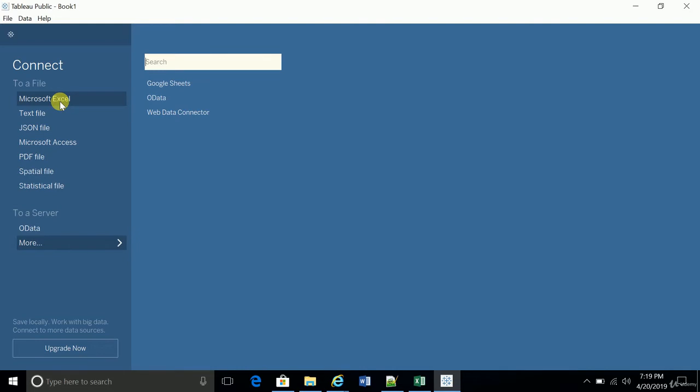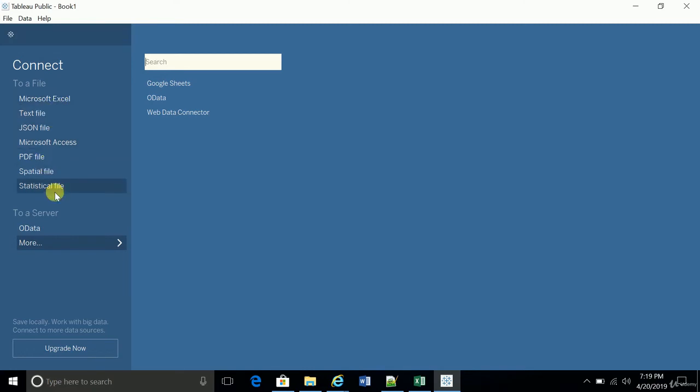So Tableau supports all the normal file systems, meaning Microsoft Excel, text files, PDF, everything will be supported. It also supports native file systems, like a licensed Oracle database, whichever we have a license for, so we can connect. And similarly, from the cloud also we can pull the data.